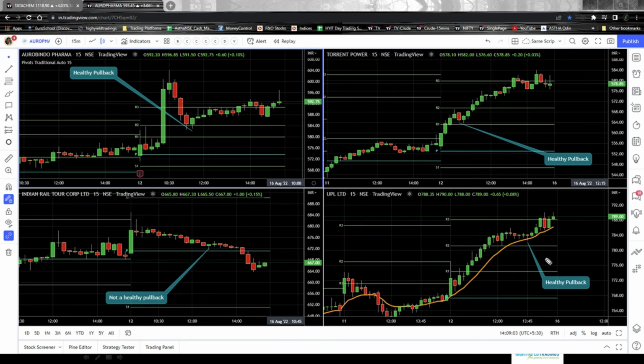In such scenarios, it is always ideal to make use of another indicator. And this is exactly the point on which I keep emphasizing, that multiple confirmations are very important in intraday trading. In this case, this orange line that you see here is a 20 period exponential moving average. Please note that 20 EMA is just an example. I'm not asking you to use it in live trading and take trades. It is just for illustration purposes. That's it. So that is the multiple confirmations I was talking about.